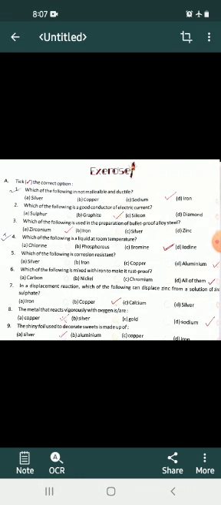Seventh, in a displacement reaction, which of the following can displace zinc from a solution of zinc sulfate? Answer is B. Copper. Eighth, the metal that reacts vigorously with oxygen is? Answer is D. Sodium. Ninth, the shiny foil used to decorate sweets is made up of silver.